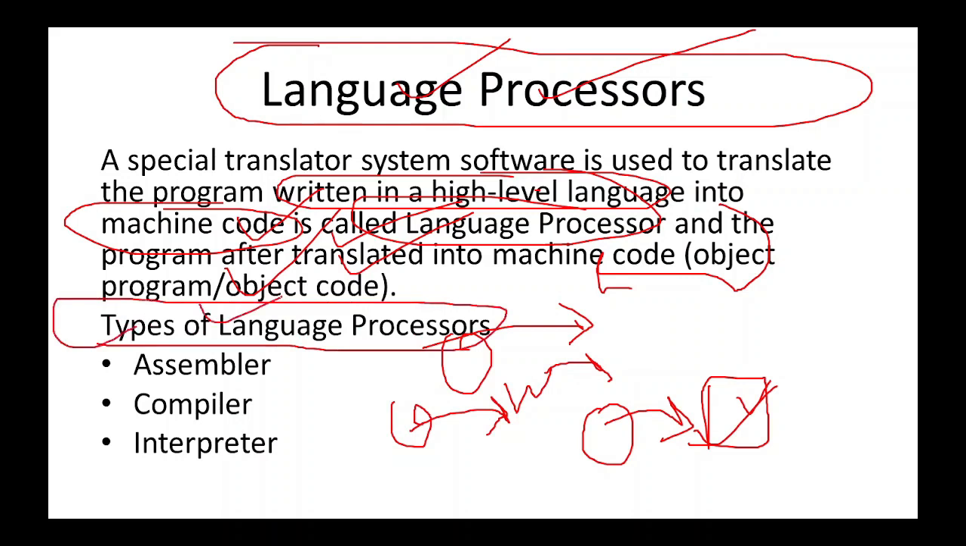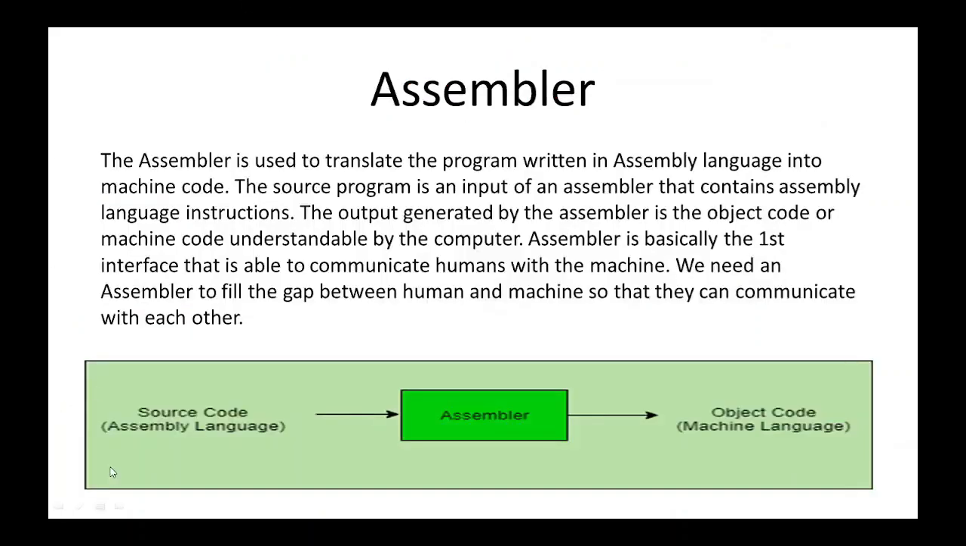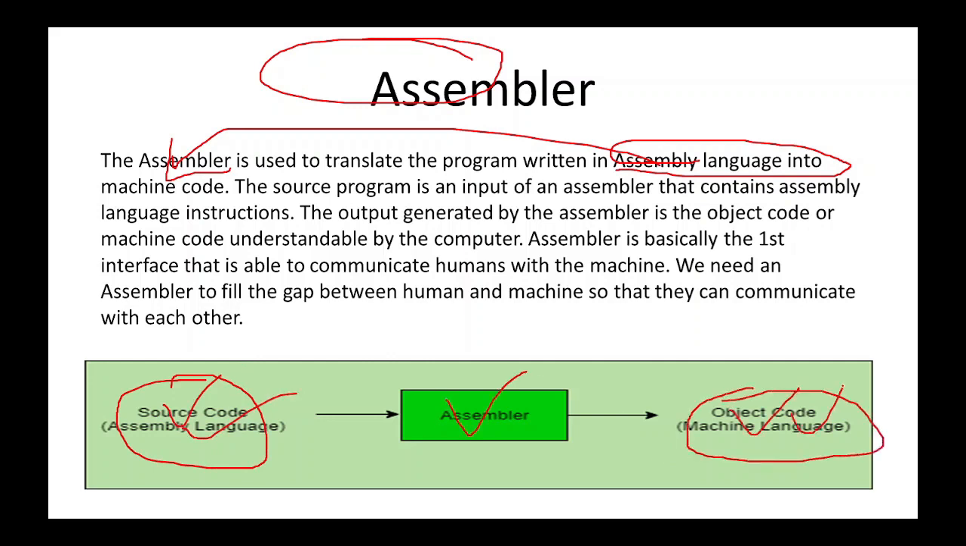So there are three types of language processors. First is assembler, the second is compiler, and the third is interpreter. Assembler, as you know, is used to translate a program written in assembly language, and it will convert the assembly language to machine code. Basically, the source code is known as assembly language, and the assembler converts it into the object code. The input to the assembler contains the assembly language instructions, and the output generated is object code, or you can say machine code, which is understandable by the computer.